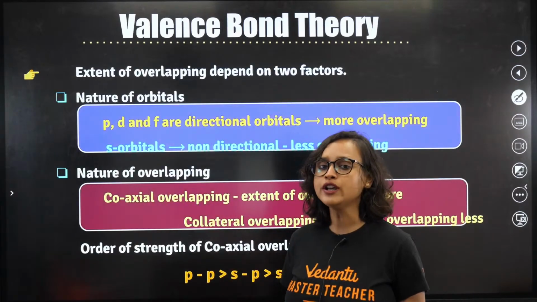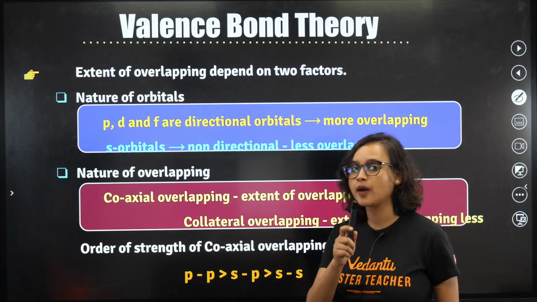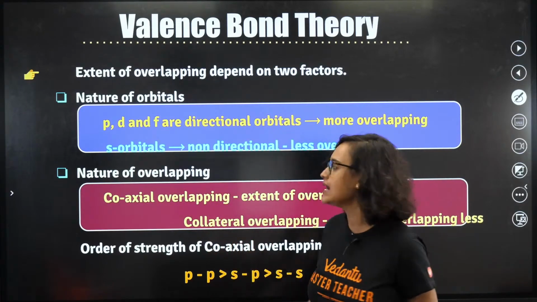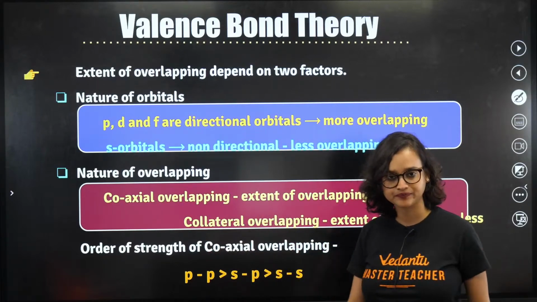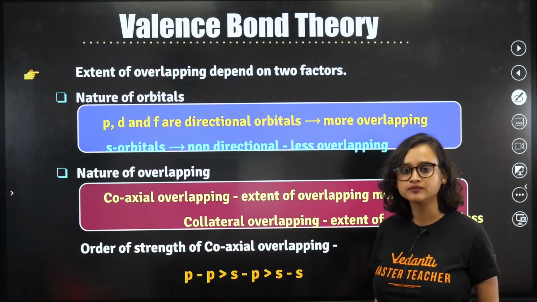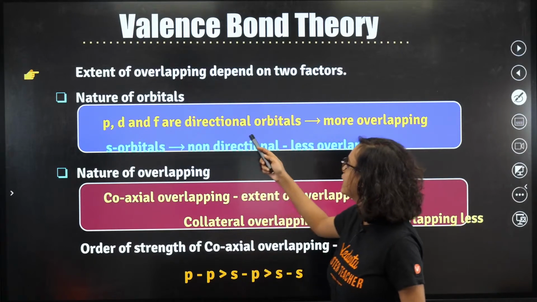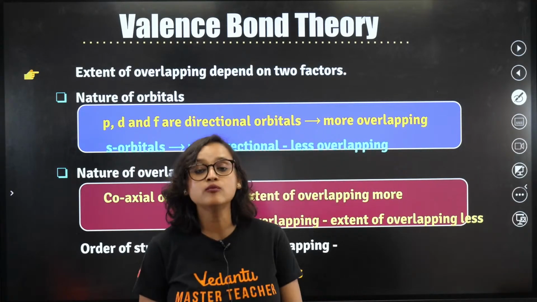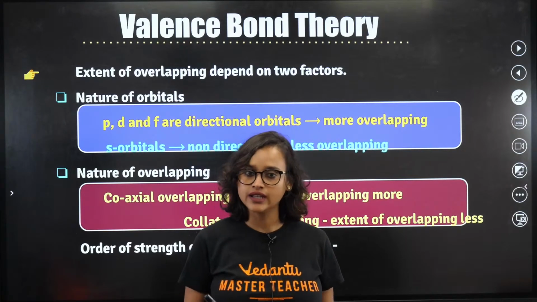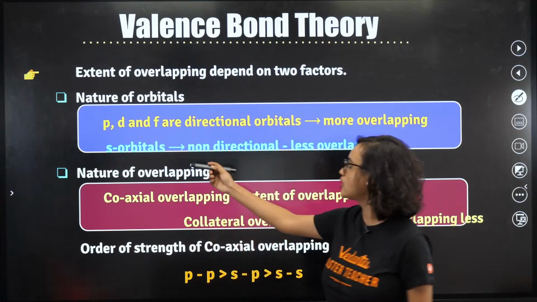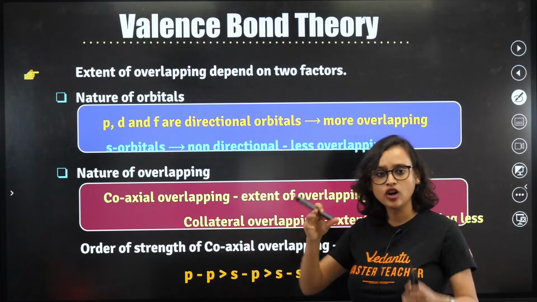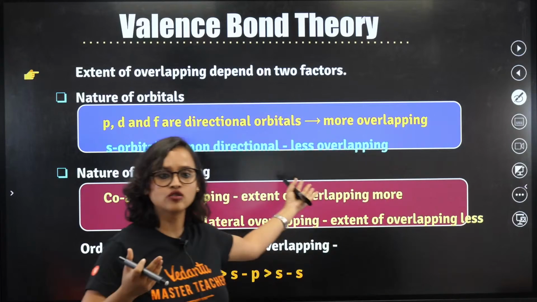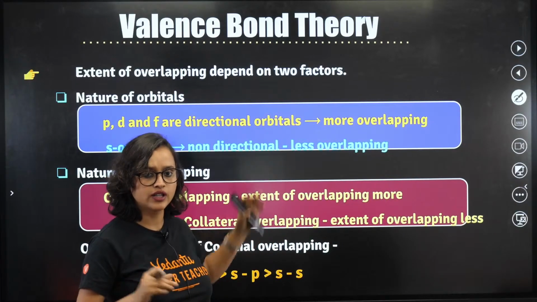Moving on from here, the extent of overlapping depends on two factors. One is the nature of the orbitals. If it is p, d and f, they are directional orbitals, so they have more overlapping. But when we talk about s orbitals, they are non-directional, they're circular, so there is less overlapping.